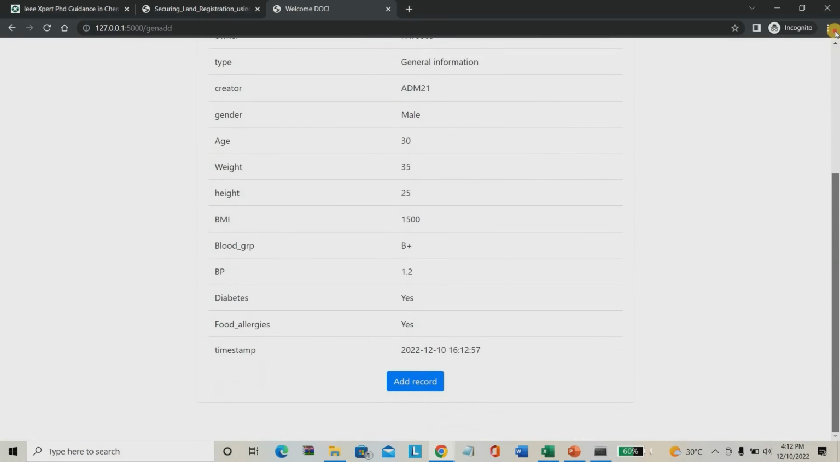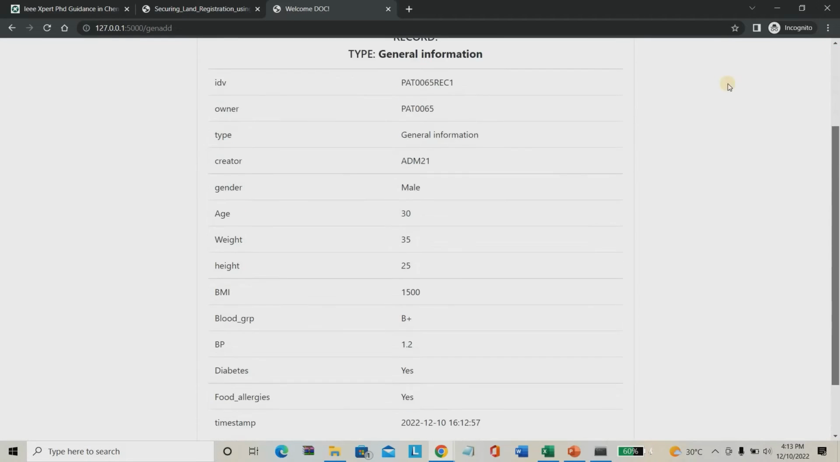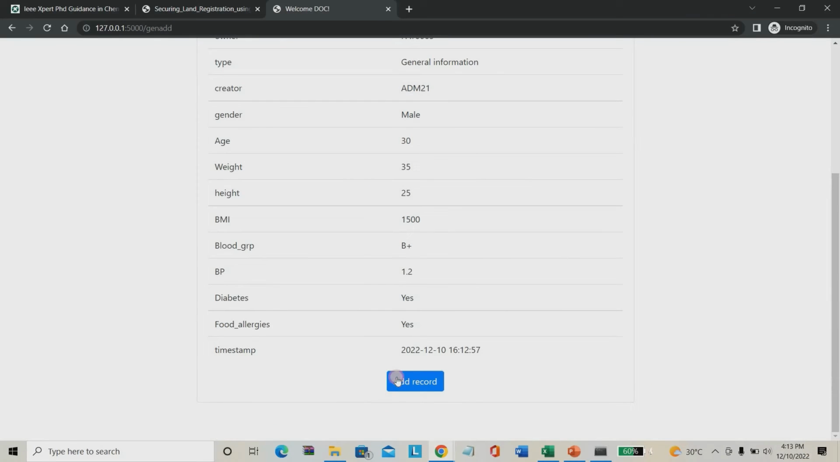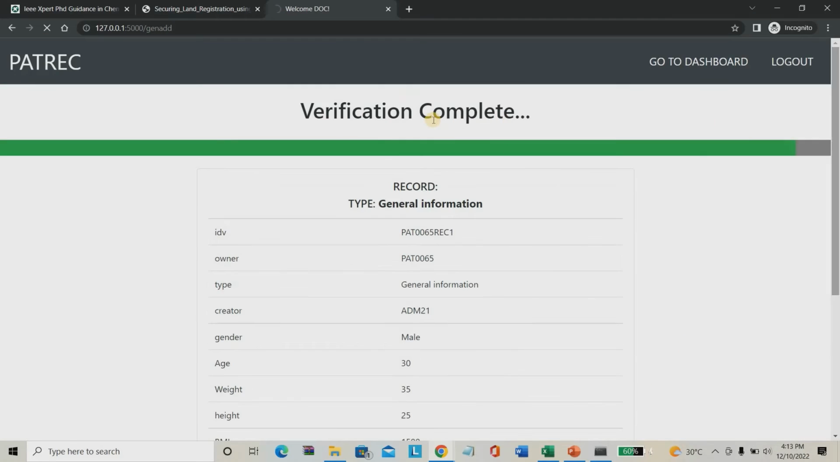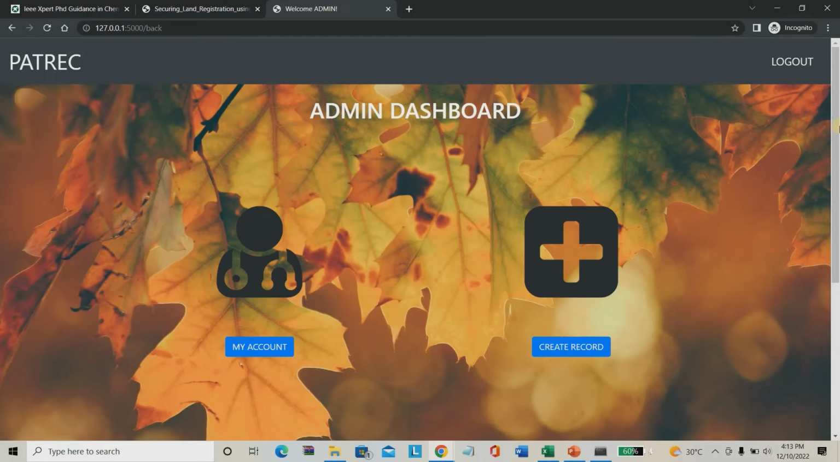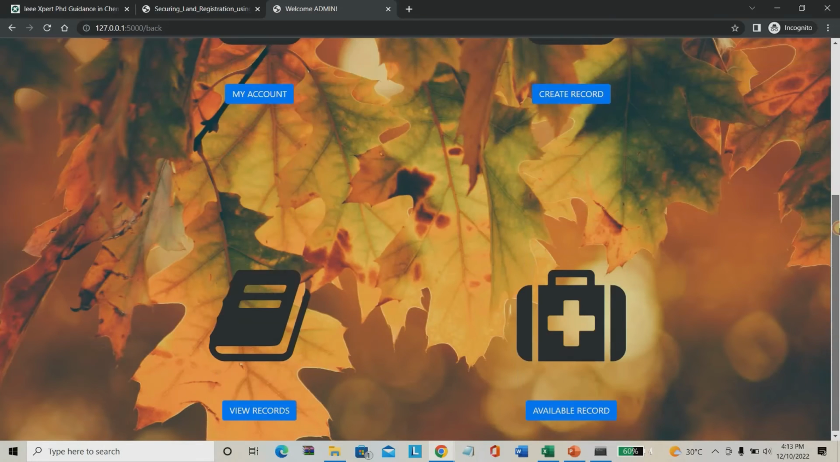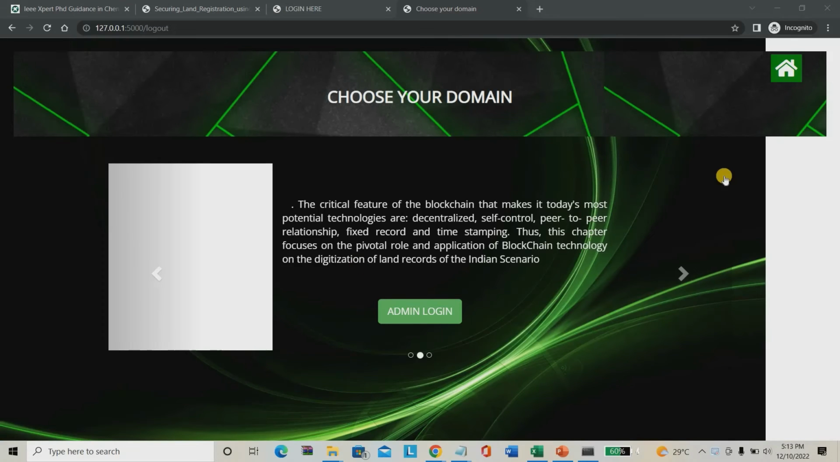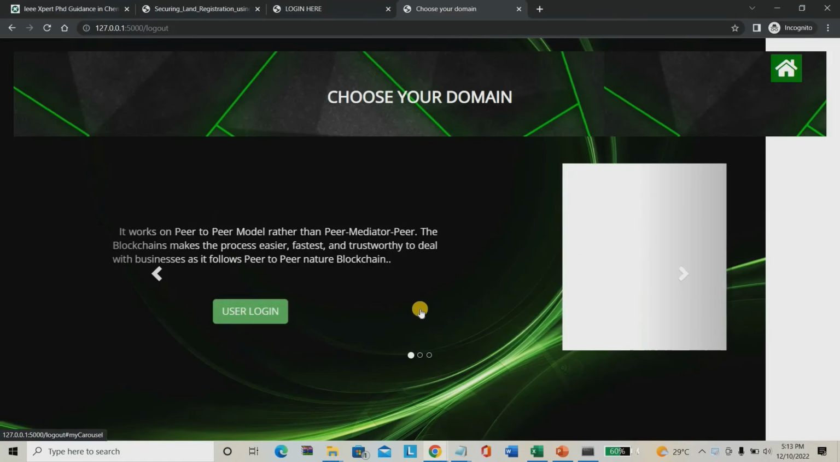See, overall details are entered completely. What you have to do is add data. So data has been added. Once the record has been added, I'm going to log in with the user.